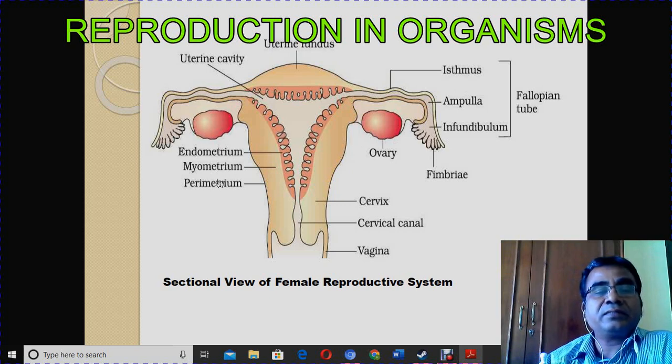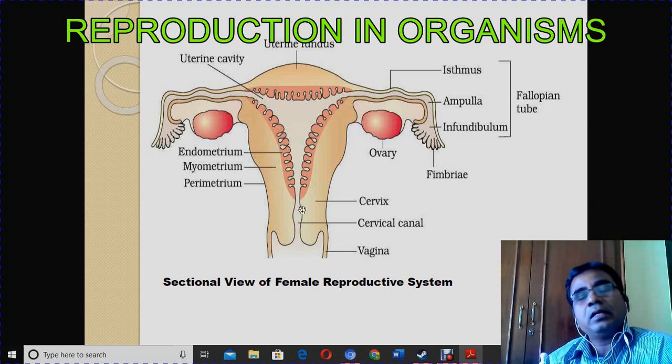And what are the three layers of the uterus? Endometrium, myometrium, and perimetrium. The uterus is formed of three layers: the endometrium is the innermost layer, the myometrium is the middle, and then the perimetrium. And then here are the vagina, cervical canal, and cervix. So this is about the female reproductive system.